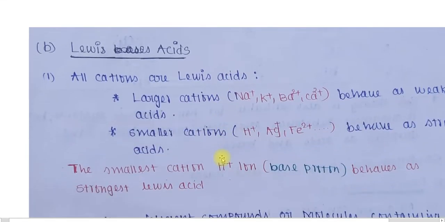Next I am going to discuss the conditions for a substance to act as a Lewis acid. The first condition is that all cations are Lewis acids. The larger cations behave as weak acids, and the smaller cations such as H+, Ag+, Fe2+ behave as strong acids.